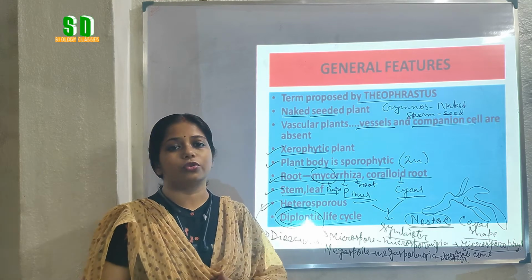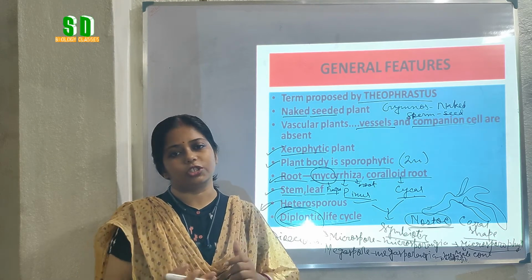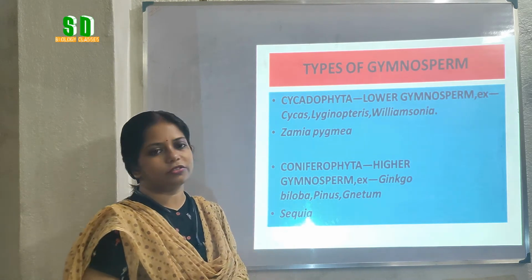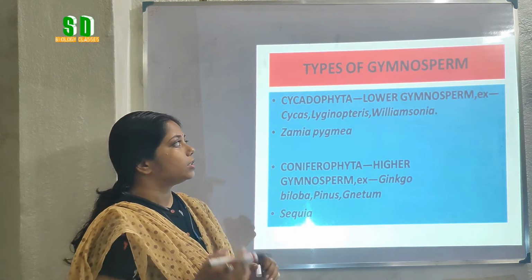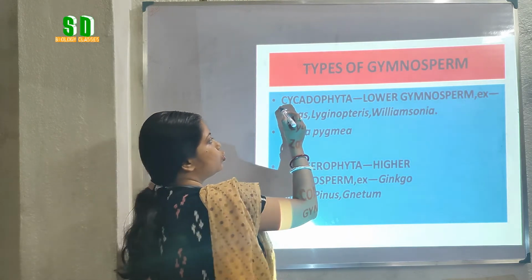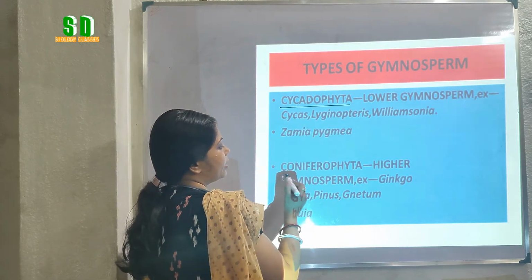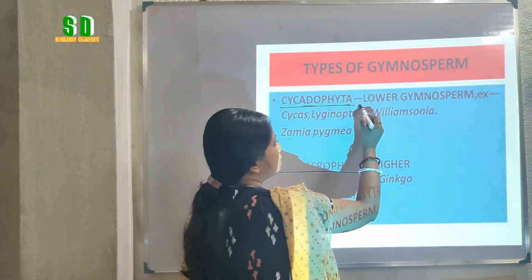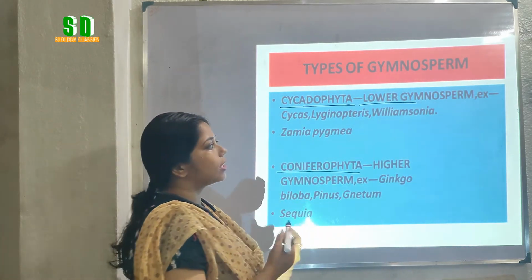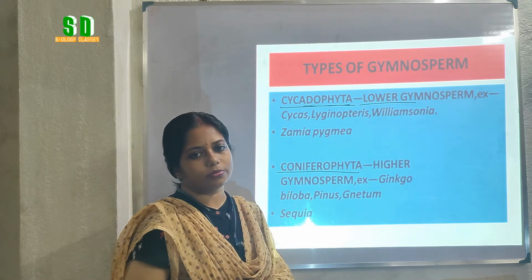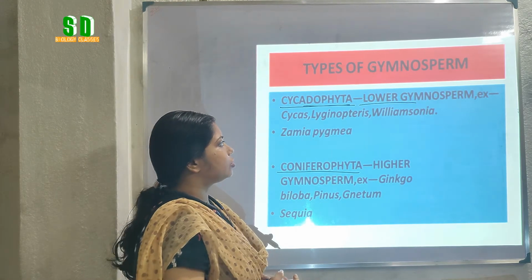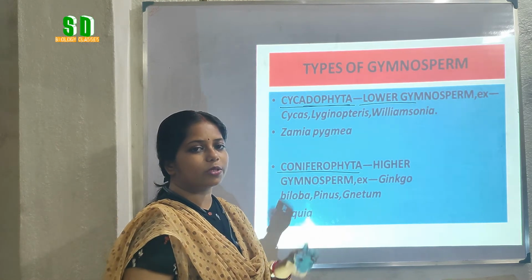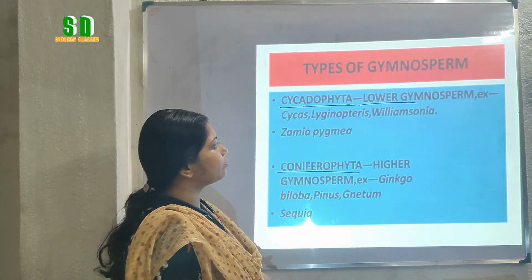Now we are going to know about the types of gymnosperm. Okay students, gymnosperms are mainly divided into two main types, that is Cycadophyta and Coniferophyta. Cycadophyta is considered the lower group of gymnosperm. And which plants belong to the Cycadophyta?